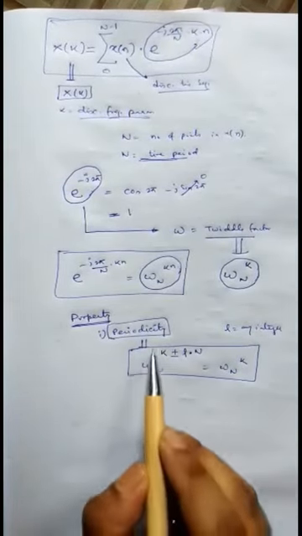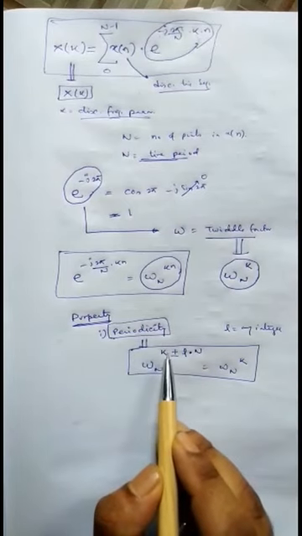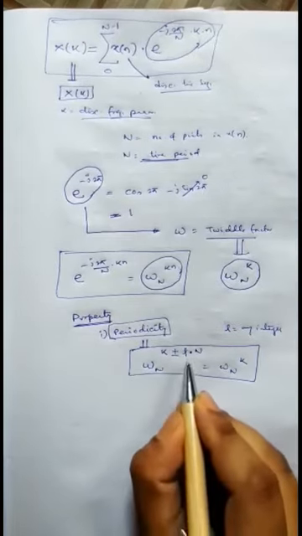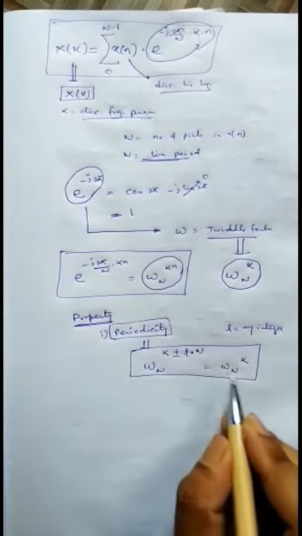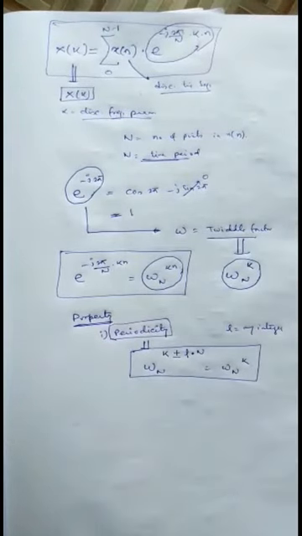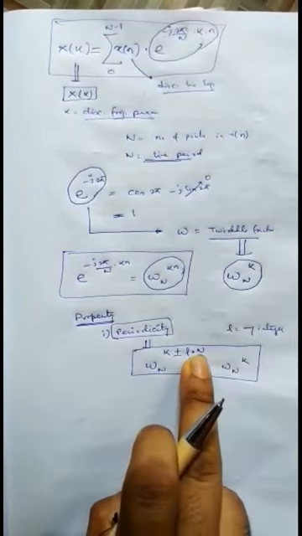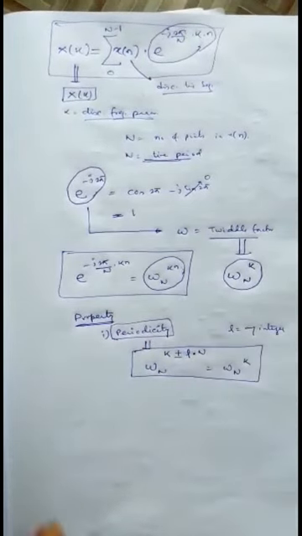That means in the numerator k itself is the original term, and if it is being added or subtracted with an integer multiple of the time period, it will simply repeat its value. That's why it is known as the periodicity property, because it exhibits this property of the twiddle factor.